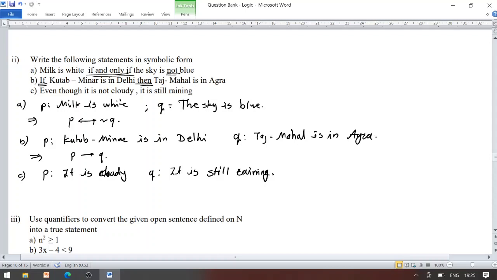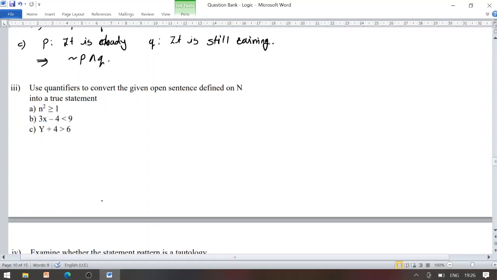Both the simple statements are compounded by the word and. So we have it is not cloudy, meaning negation of P conjunction Q, be the symbolic form of the given compound statement. Now look once carefully.